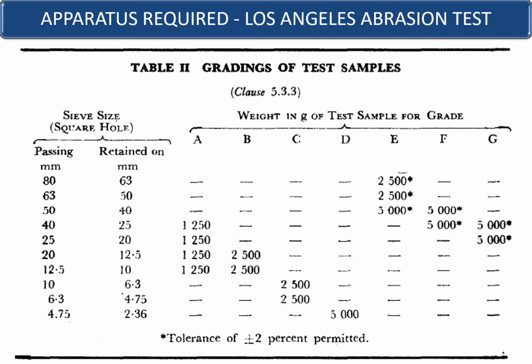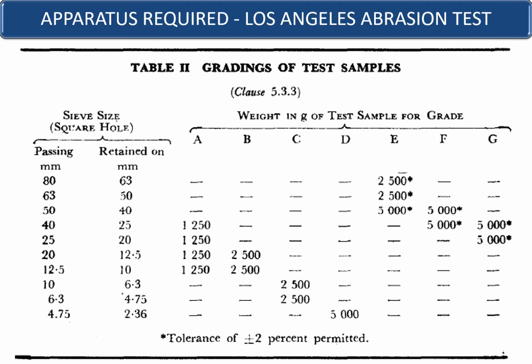Now, how do you check the grading which is being shown in the previous slide, that is A, B, C, D, E, F, and G? This is Table 2 of IS 2386 Part 4, which says that if your grading is A, that means you have the particles passing 40 retained on 25, passing 25 retained on 20, passing 20 retained on 12.5, and passing 12.5 retained on 10.